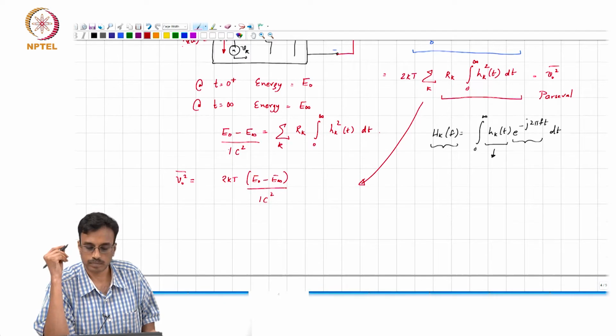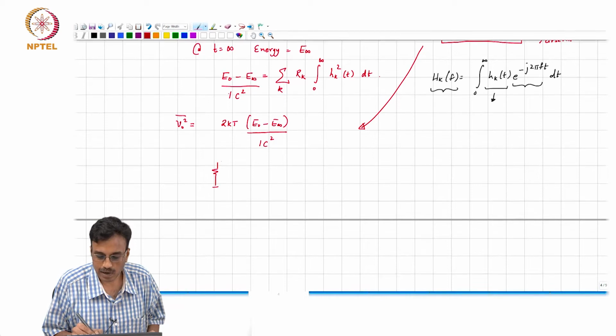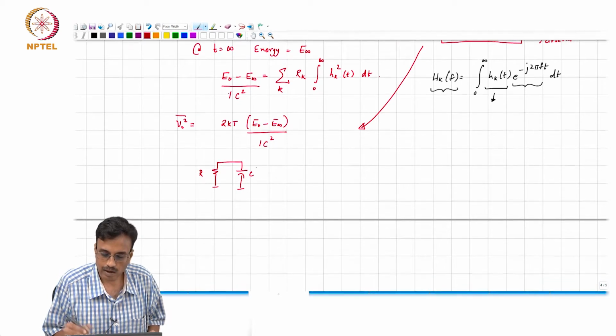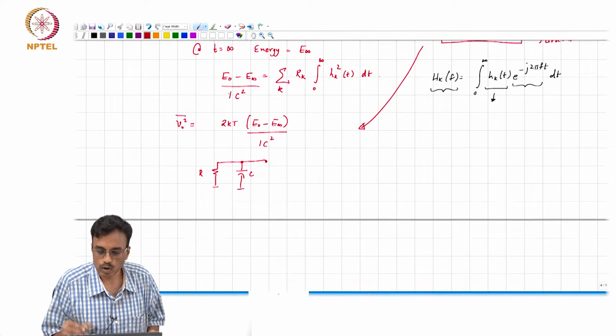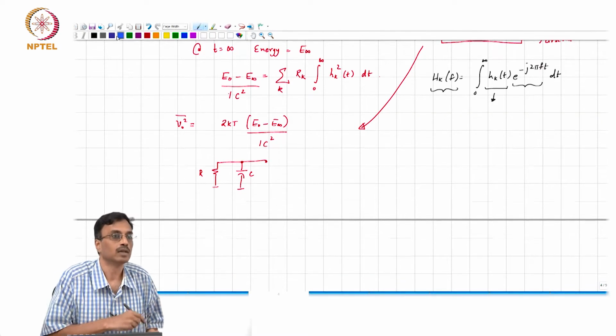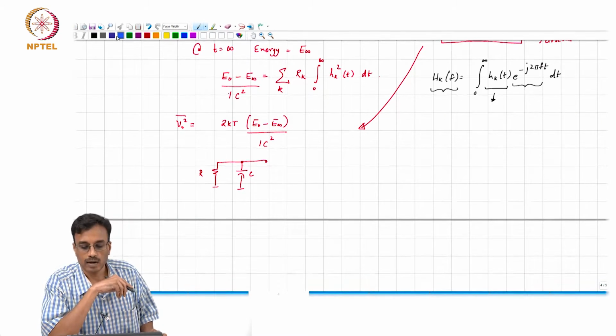Alright. So, let us start with our typical known case, which is R and C, correct. What is E0 by the way?